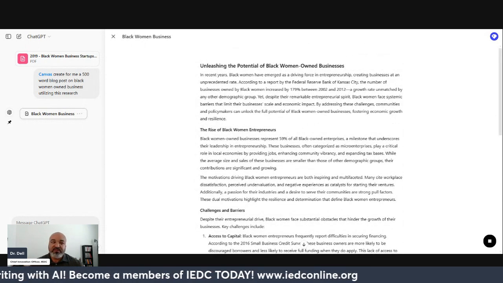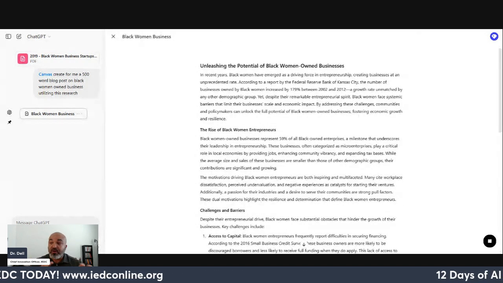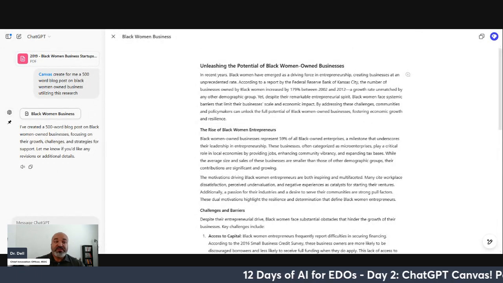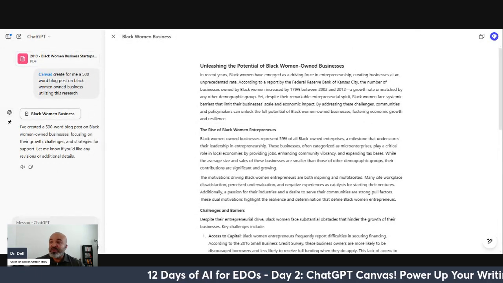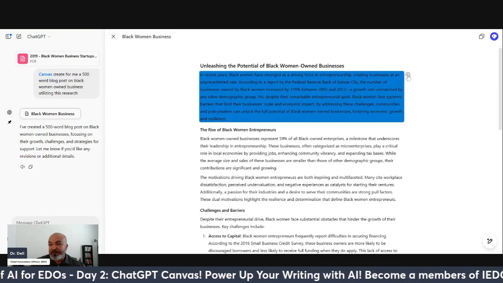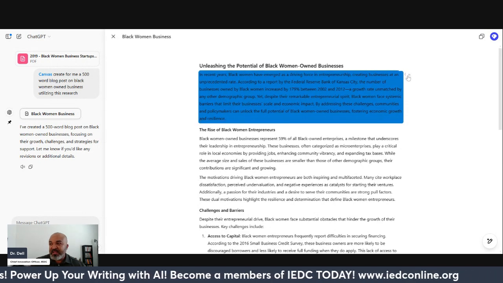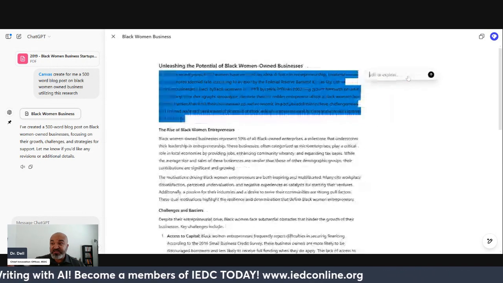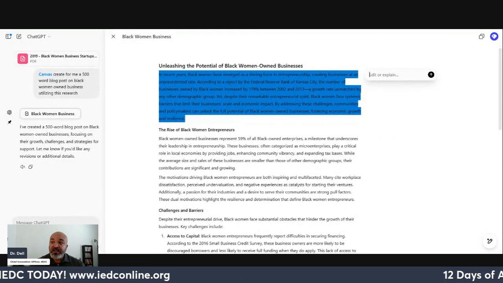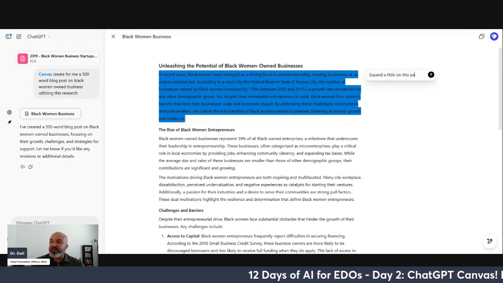Here's where the difference lies with Canvas versus a traditional ChatGPT article, Claude article, etc. You see the article opens up like this screen here, which is what is classified as the canvas. I want you to see a few small things. When I hover next to the paragraph, it has a plus symbol. If I hit that plus, I can ask it questions or tell it to do things with just this paragraph. So let's watch. Expand a little on this paragraph.